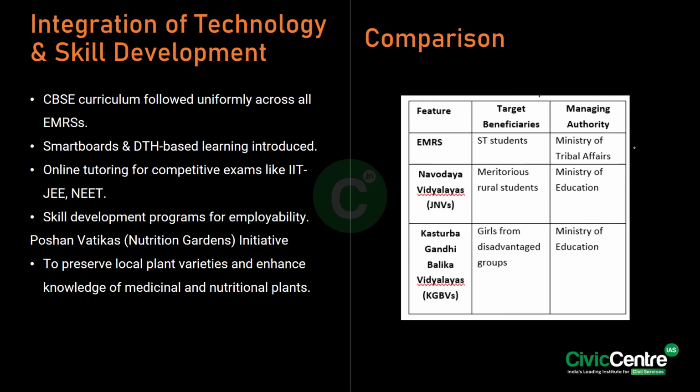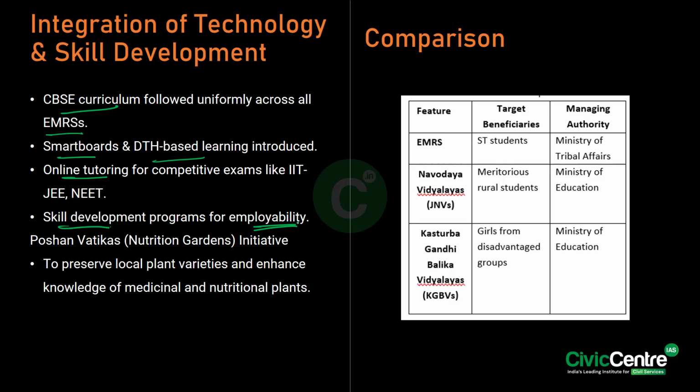Furthermore, you can observe the integration of technology and skill development in this scheme, where the CBSE curriculum is followed uniformly across all the schools, and also smart boards and DTH based learning were introduced, online tutoring was introduced with respect to competitive exams, and also skill development programs for the employability of these students are given.